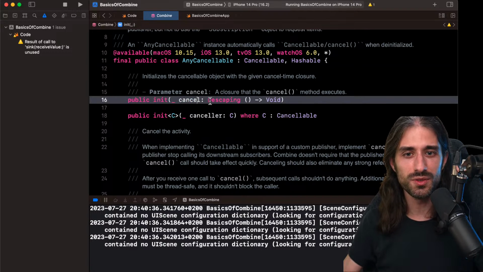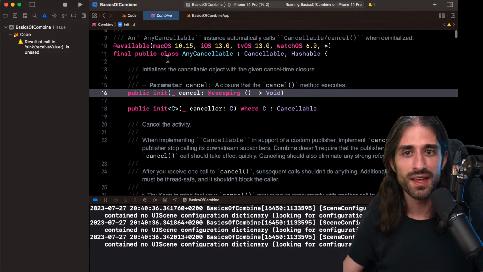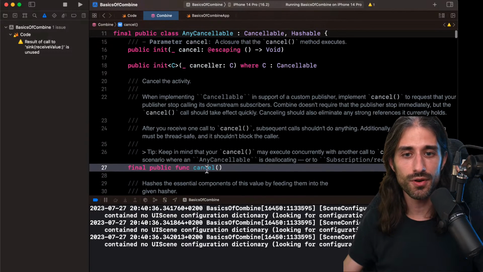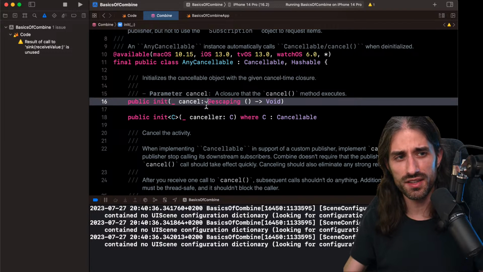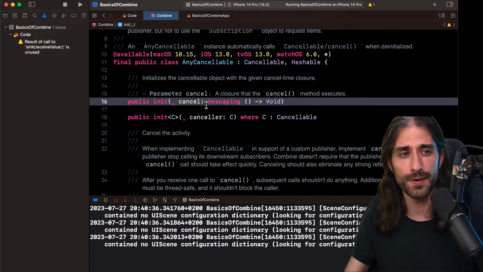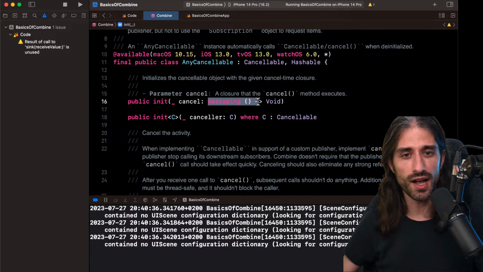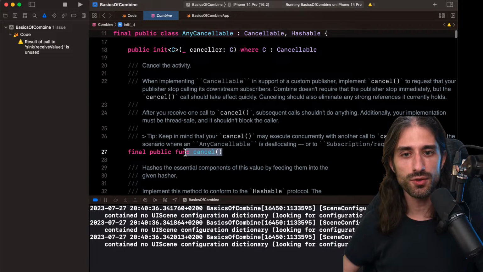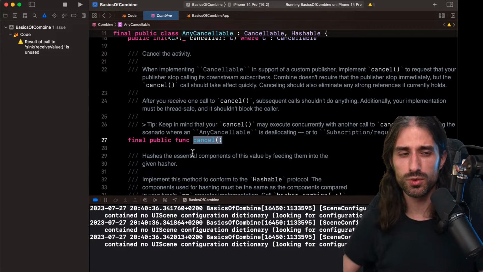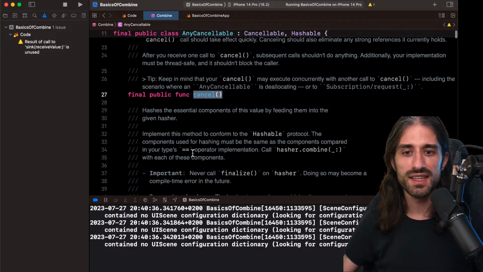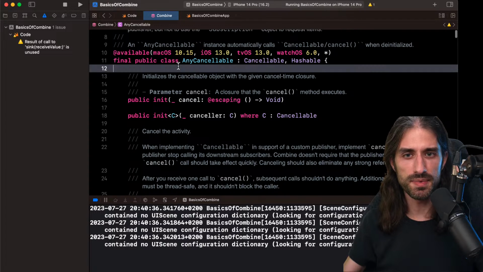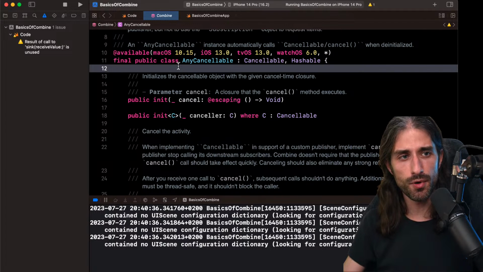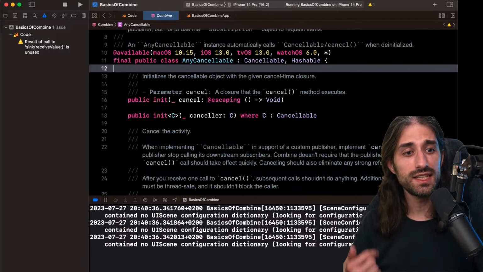And you can see that when you create it, you give it a cancel closure. When you create an AnyCancellable, you give it a cancel method. So you won't be creating it yourself. It will be created for you by the method sink, which will give the cancellation method of the subscription as the closure. And then AnyCancellable has a cancel method that you could call explicitly to cancel the subscription, but also inside its deinit. You cannot see it in the public API, but inside the deinit of AnyCancellable, when it is deallocated, it calls cancel.